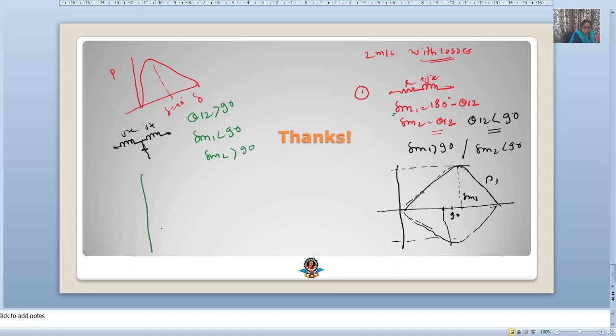Now how to draw the power angle curve? Here I had drawn like this. Okay, you have to draw properly. Here del m1 is less than 90, so I will start from here. This is our 90. Maximum occurs at less than 90, so it will be like this.